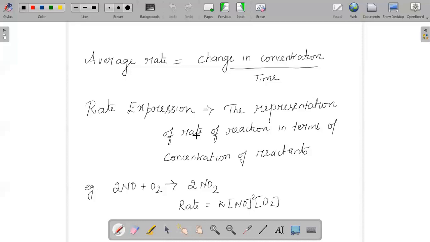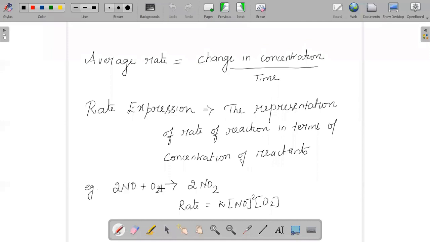The representation of the rate of a reaction in terms of the concentration of the reactant, we call that the rate equation or rate expression.